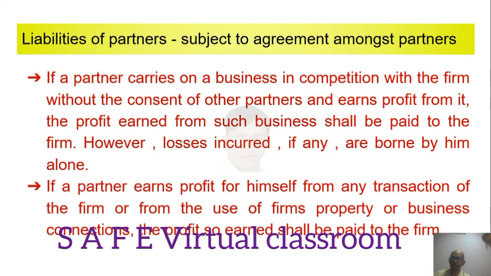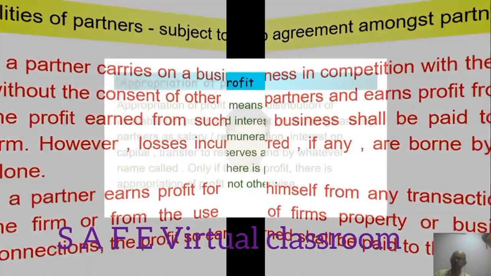If a partner earns profit for himself from any transaction of the firm or from the use of firm's property or business connections, the profits earned shall be paid to the firm. In both cases, the partner should give away the profit to the firm, but losses he will bear alone.